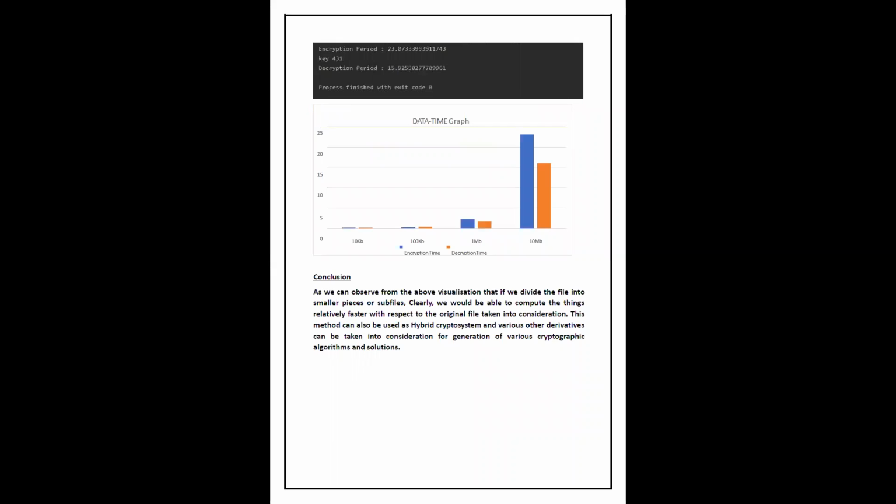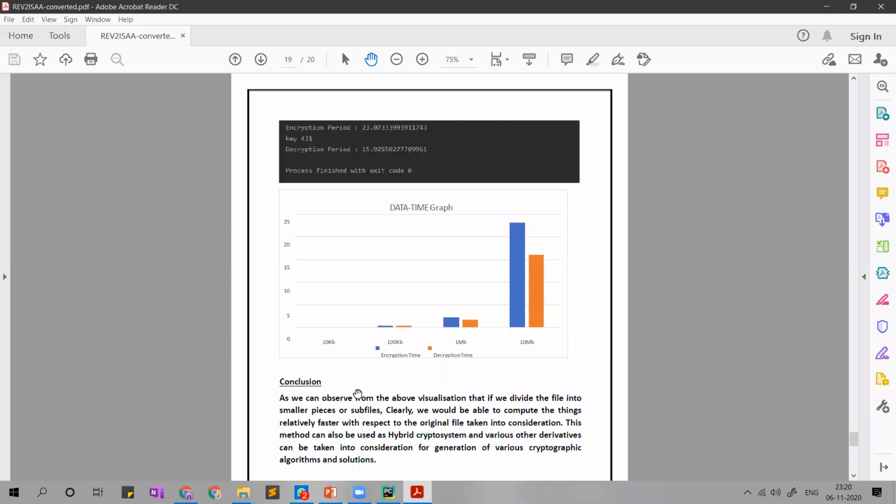This graph is one of the most important parts. Here we have shown the data time graph, according to the data size and the time, so how much the time varies according to the size of the data. We have shown this in the form of a graph. This was done on a quad core processor and 8 GB RAM, and this is the data produced accordingly. Aditya, can you please show the main implementation?